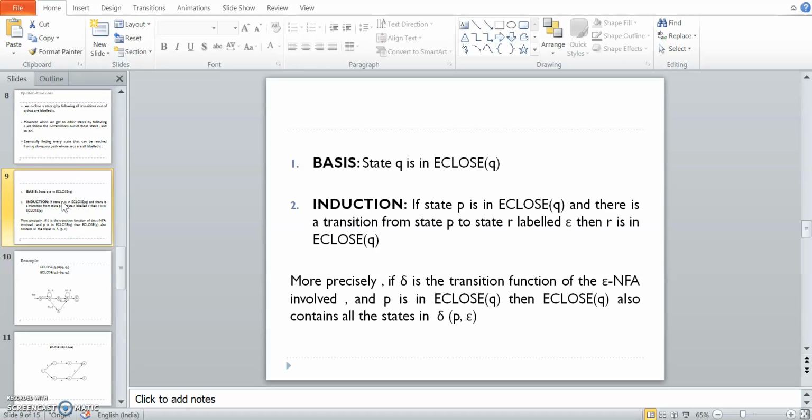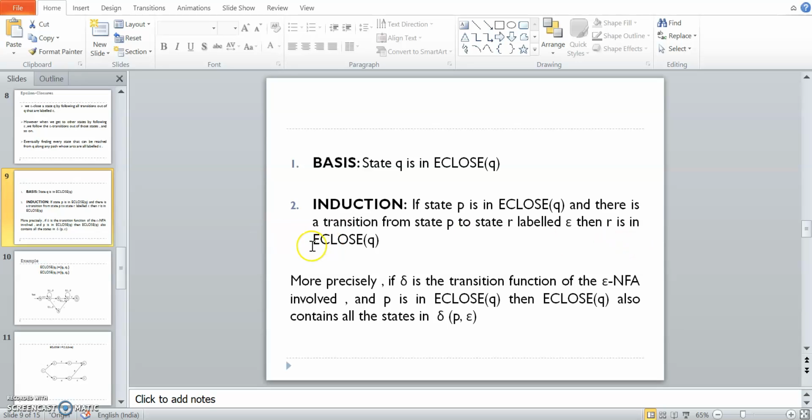Now, more precisely, if delta is the transition function of the epsilon NFA involved and P is in the eclosure, P is in eclosure means what? P is in the eclosure already defined. There is a transition from P to state R labeled epsilon.